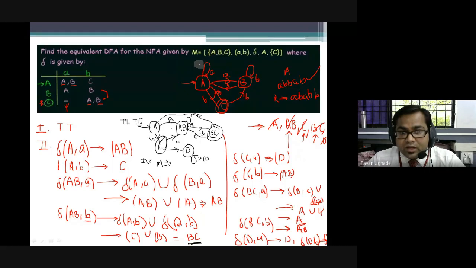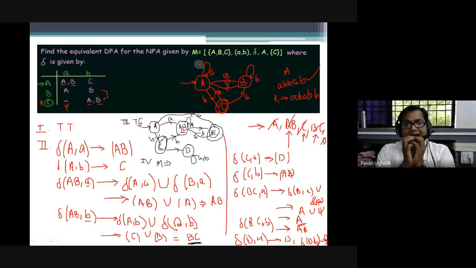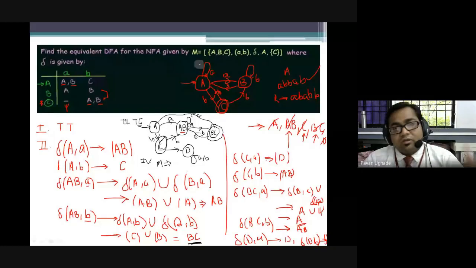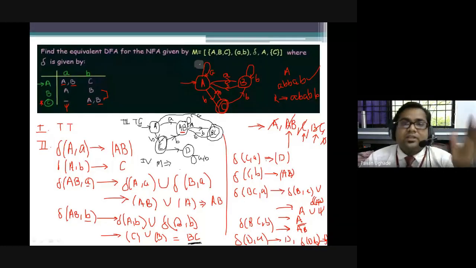We'll check with this DFA. On A, you go to AB. Then on B, you go to BC. Then on A, you go to A again. Then on B, C, and B, you reach AB, which is a non-final state, right? So the strings which are accepted, the same strings will be accepted by the equivalent DFA. The strings which are rejected by the given NFA will be rejected by the same equivalent DFA. It means our obtained equivalent DFA is correct.